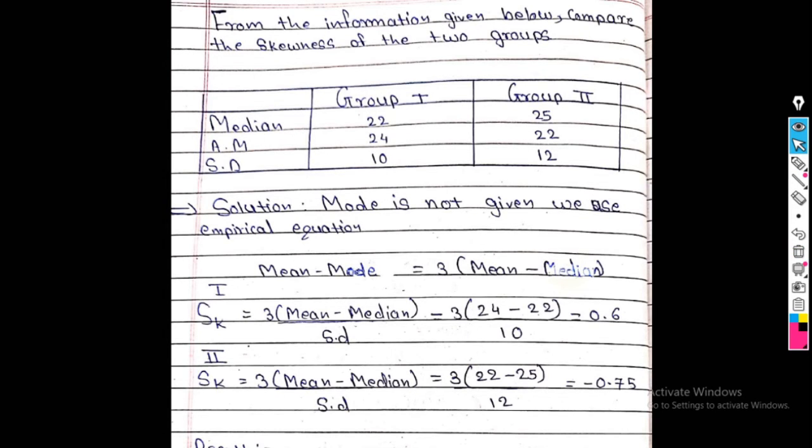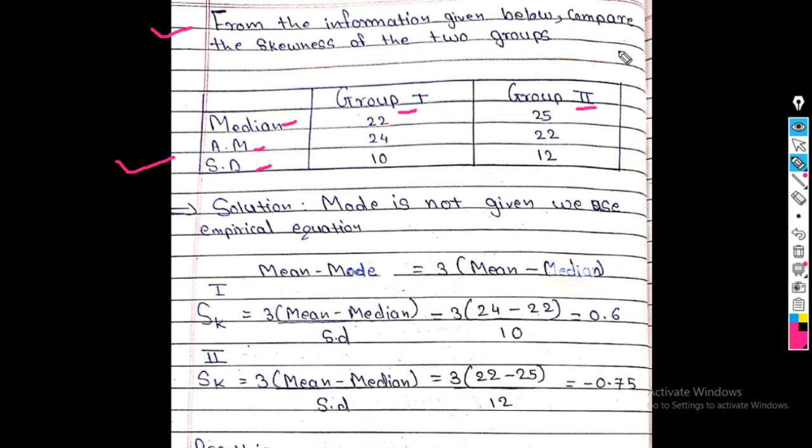Now next example. For the given information, we have to compare the coefficient of skewness of two groups. So this information is given. These are the two groups, group 1 and group 2. For group 1, the values of median, arithmetic mean and standard deviation are given.